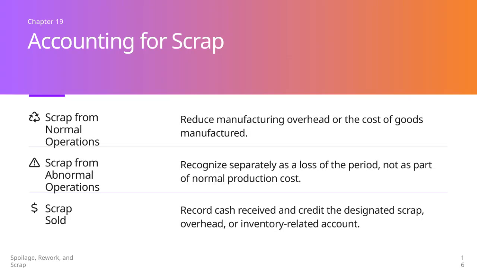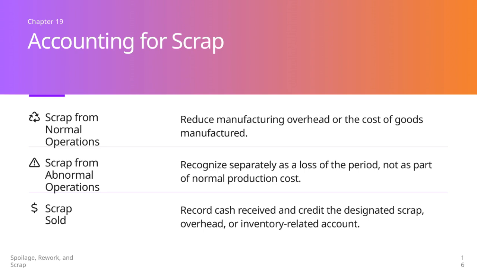Now, let's talk about accounting for scrap in manufacturing. Scrap can originate from normal operations or abnormal operations, and it's important to treat these differently. Scrap from normal operations is expected and can be used to reduce manufacturing overhead or the cost of goods manufactured, which helps lower overall expenses. On the other hand, scrap from abnormal operations isn't part of regular production and should be recognized separately as a loss during the period it occurs. This loss is reported outside of normal production costs to reflect that it's an unusual event.